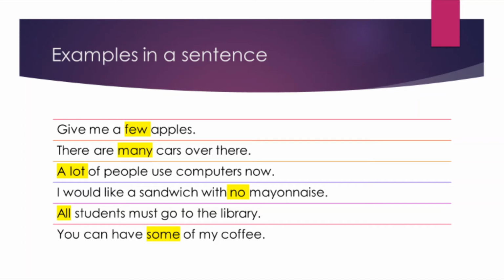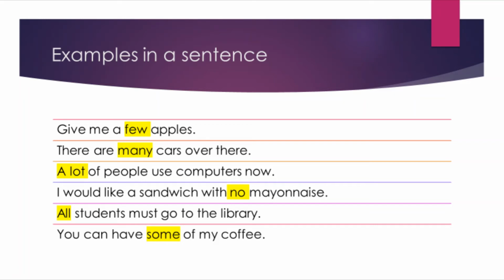I would like a sandwich with no mayonnaise. Now, this has a specific quantity that isn't directly mentioned, but yet you can figure it out. No, meaning none at all, 0. It's definitive. Whereas you could say, I would like some mayonnaise or a few mayonnaise. That's a general assumption that differs based on a person. But again, the quantifier, no, indicates the noun's amount. I would like no mayonnaise, 0 mayonnaise.